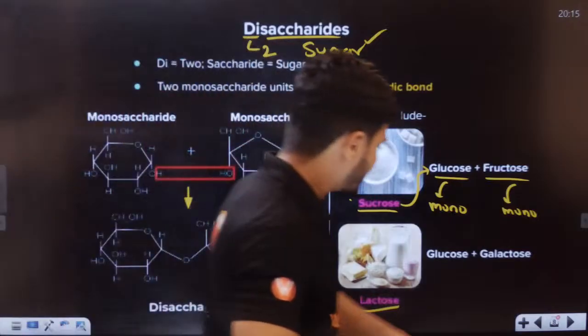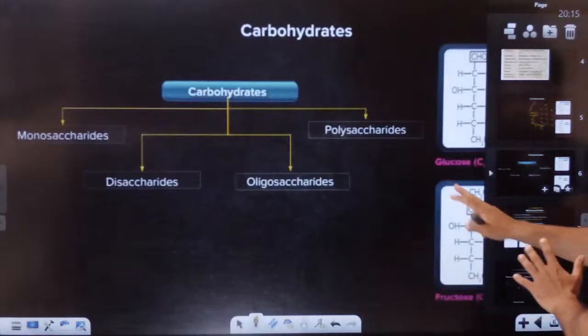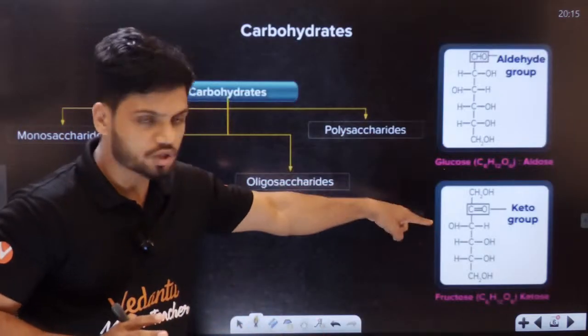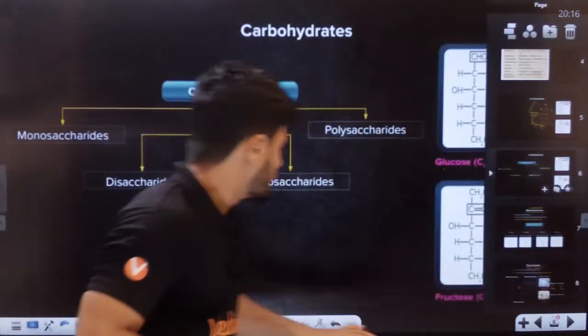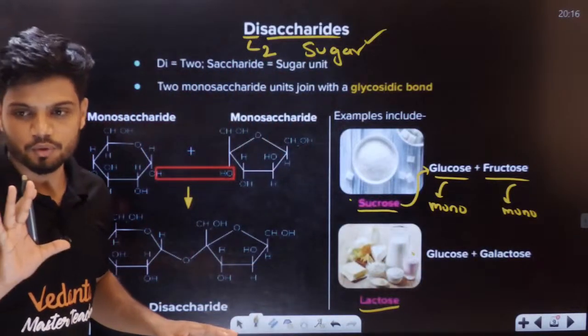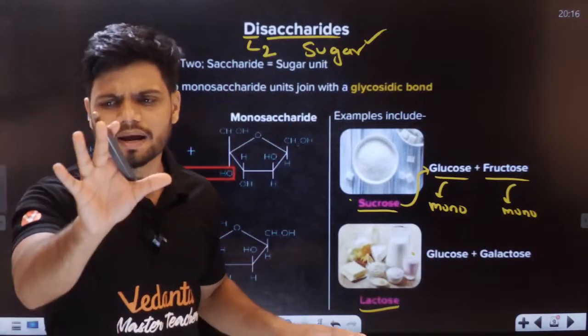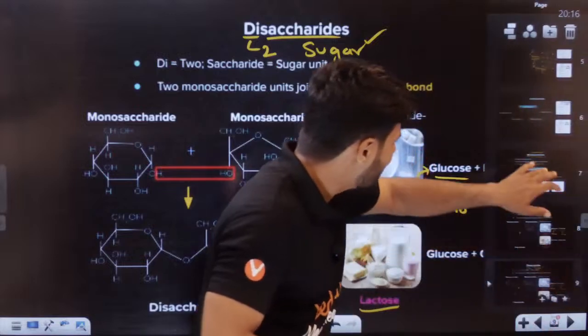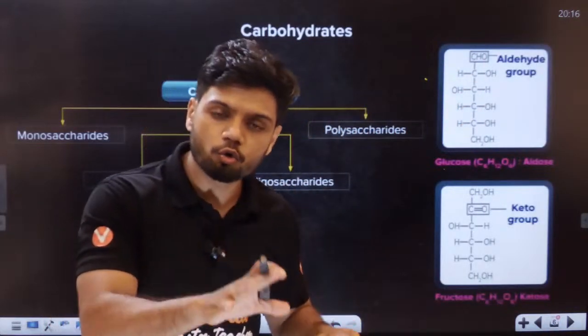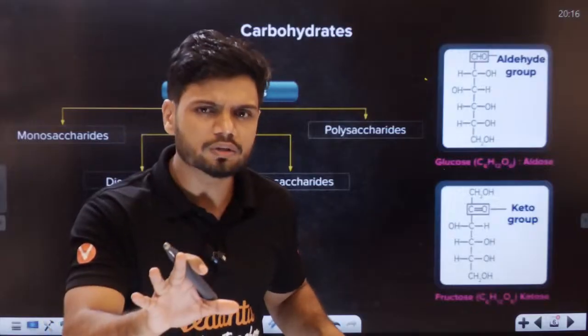I'll tell you what structure they can generally ask you, and how to identify it. The basic way to tell the difference between glucose and fructose is to look at the group present.